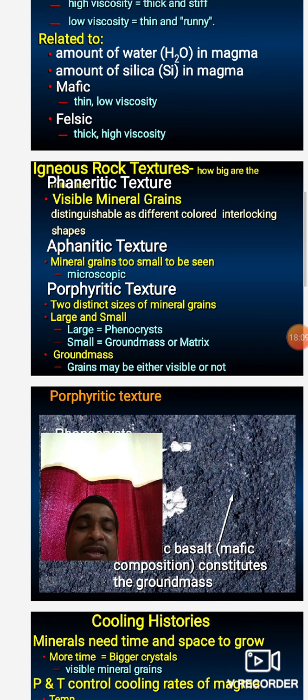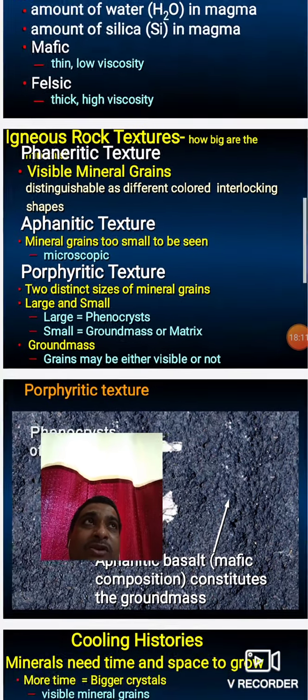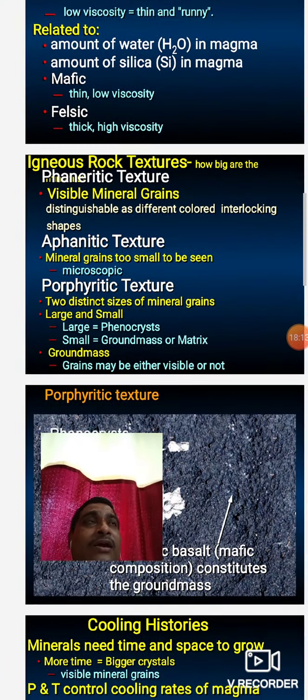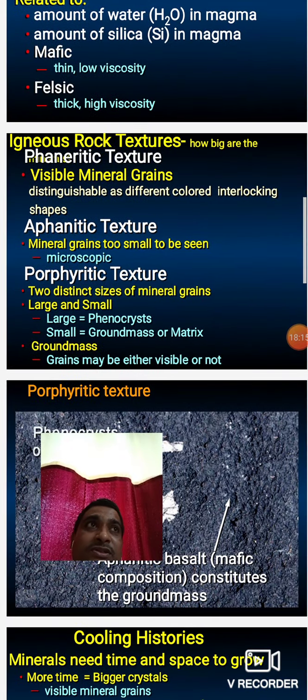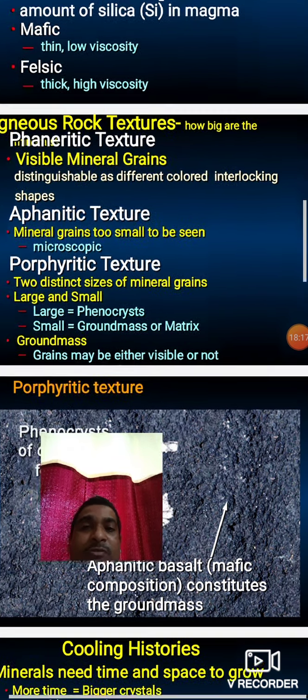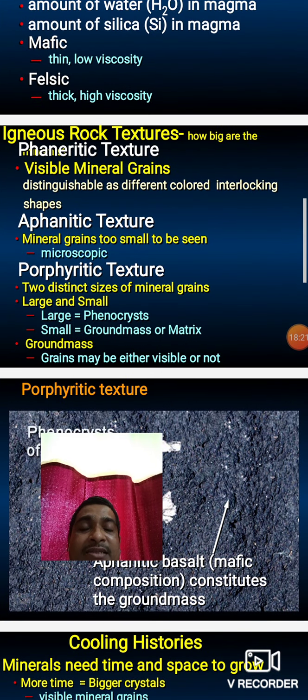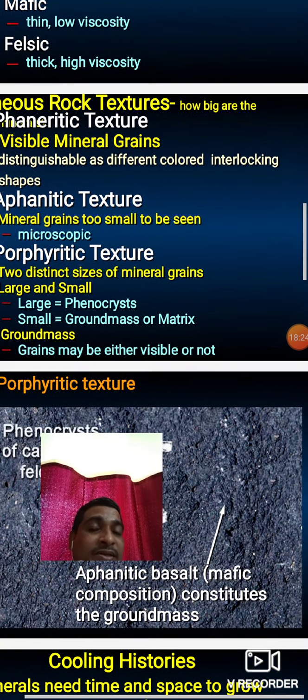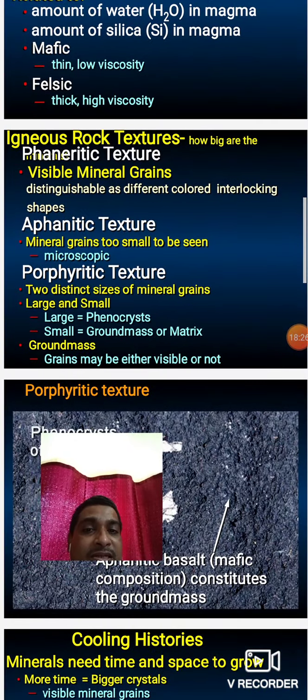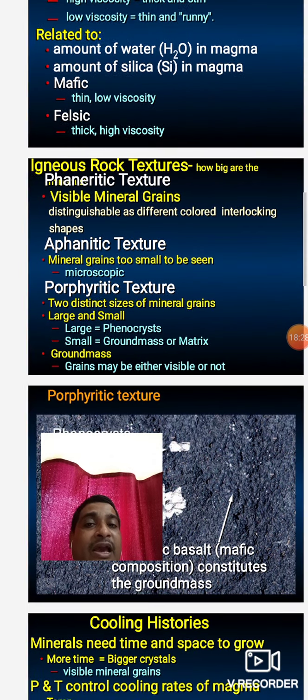Basalt is a very fine grained rock, because in basalt the augite and plagioclase feldspar cannot be distinguished, and their colors cannot be identified by naked eyes. Microscopic study is required. Therefore this type of texture is called aphanitic texture.